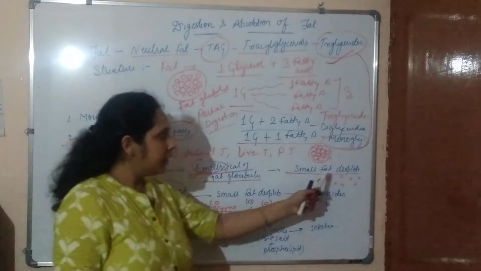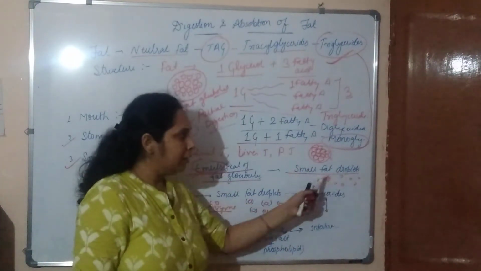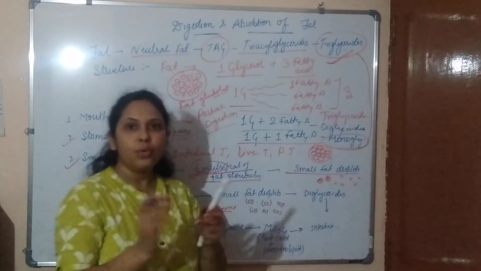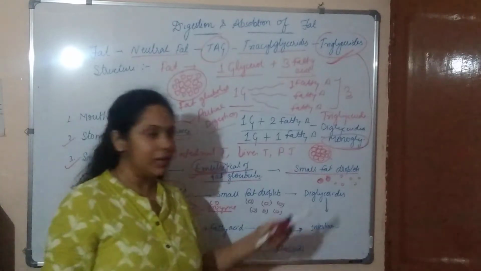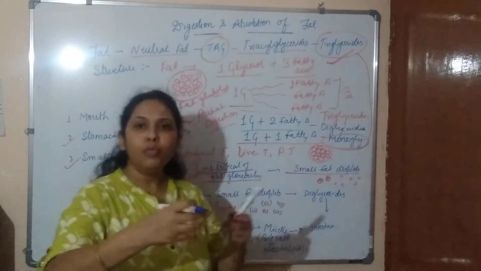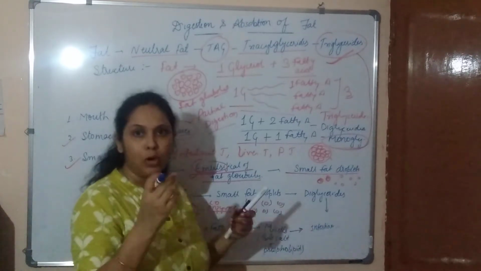Try to understand here that when there is a small fat droplet, no bond breaking has happened, no bond is breaking, they just isolate the different fat molecules.